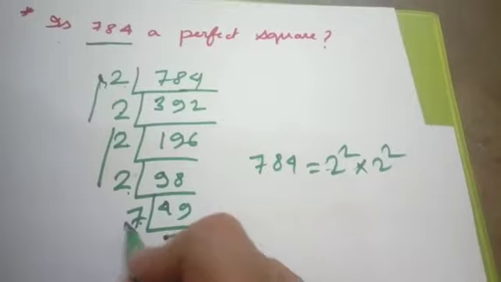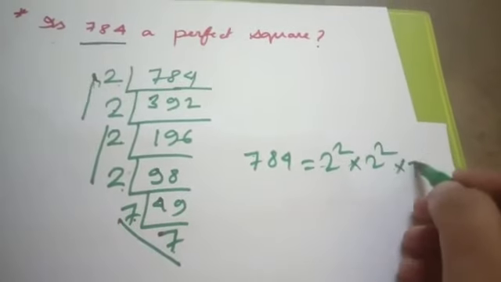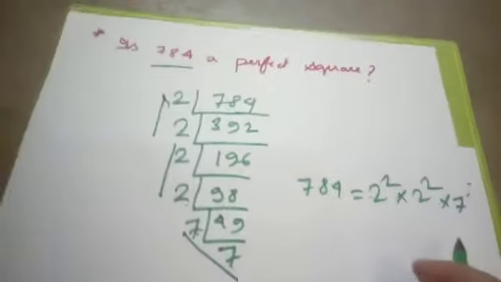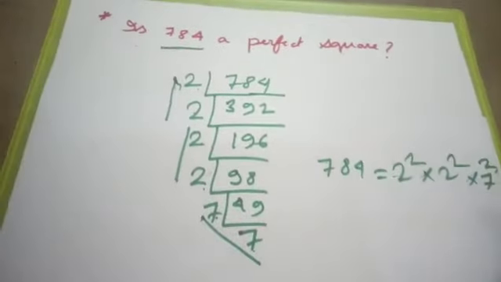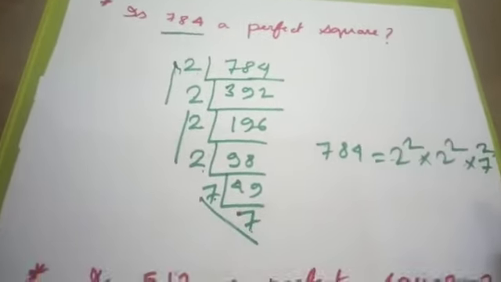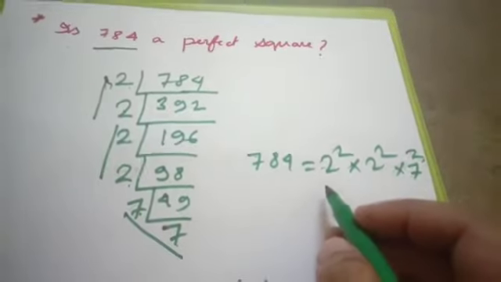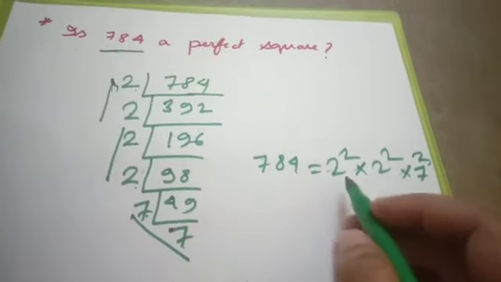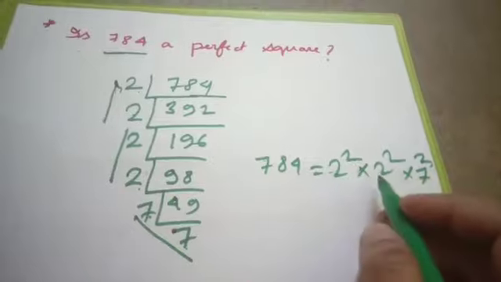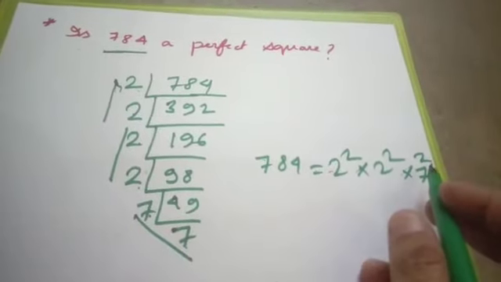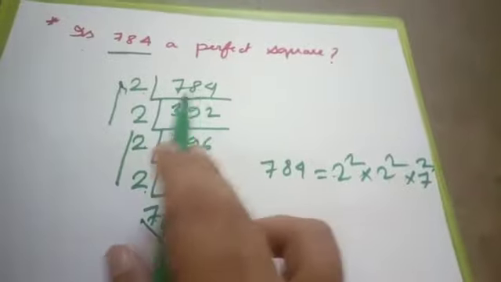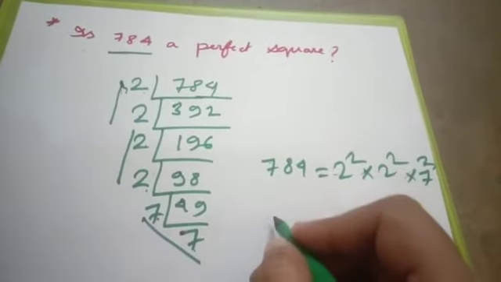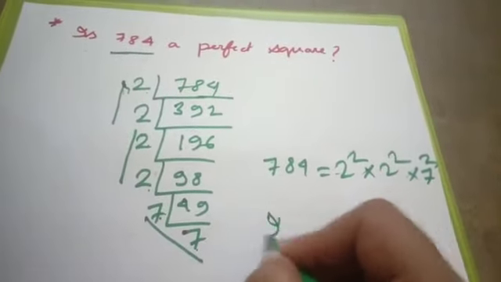There are 2 7's, so we write 7 square. Thus we find that all numbers have the pairs. 2 has a pair, these 2 has a pair, and 7 has also a pair. So 784 is a perfect square.